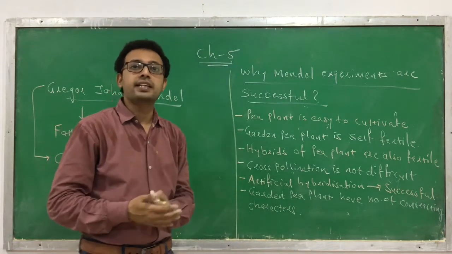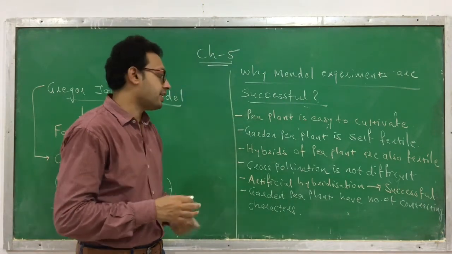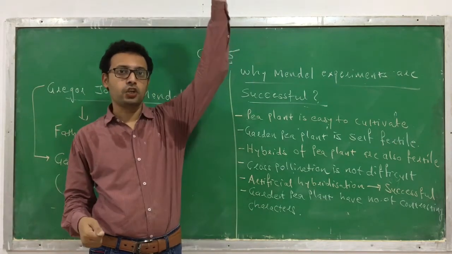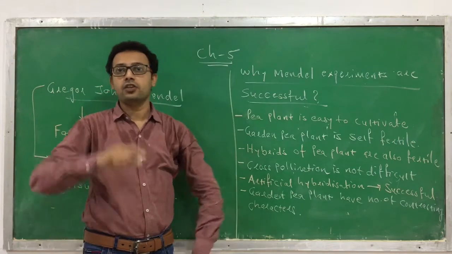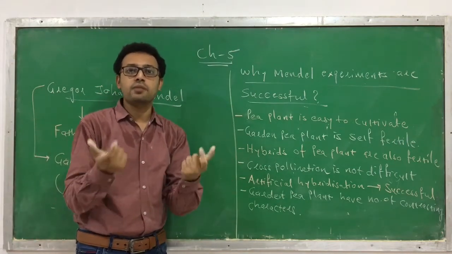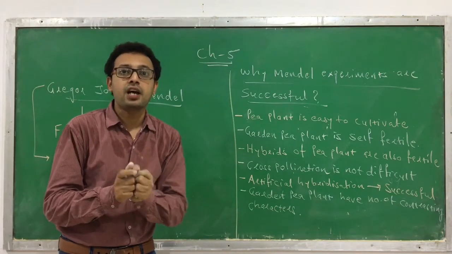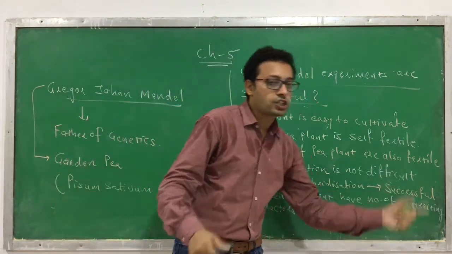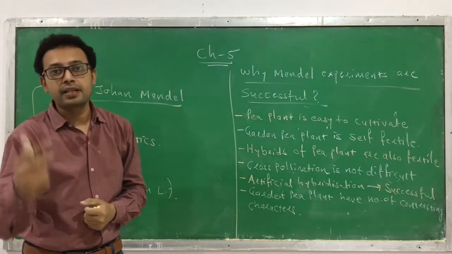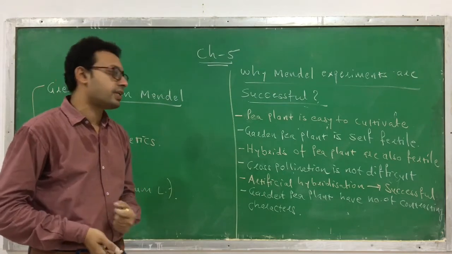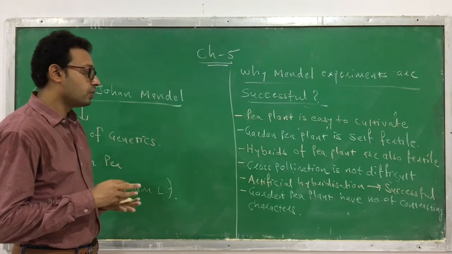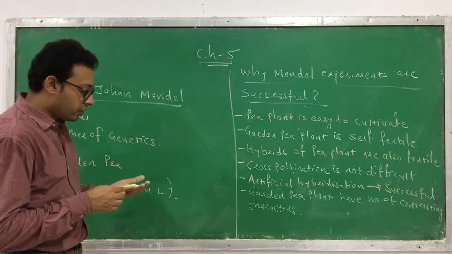There are more than 14 contrasting characters you can find, and that's why it is easy to identify whether it is tall or short, white or yellow, round or wrinkled, because it is easy to differentiate between these two characters as they are contrasted. Usually in a garden pea plant we can find 14 contrasting characters. This is one of the reasons why Mendel's experiments are successful.